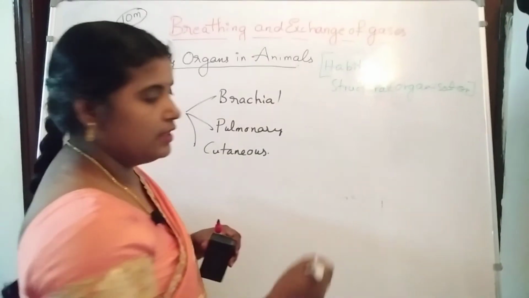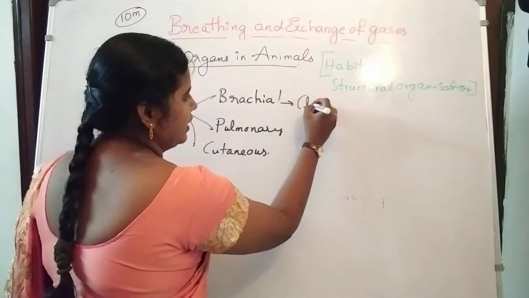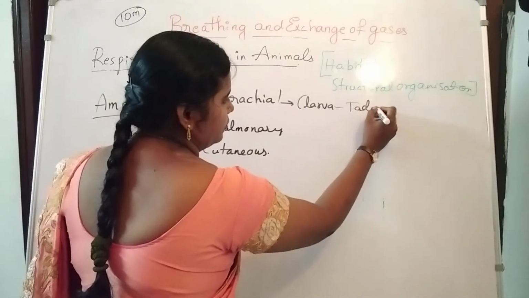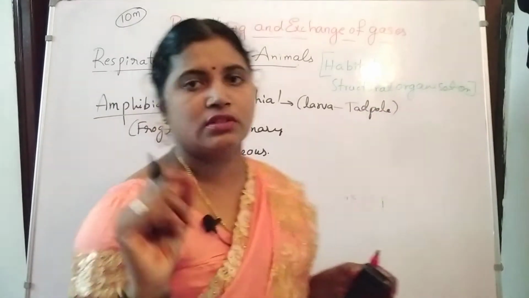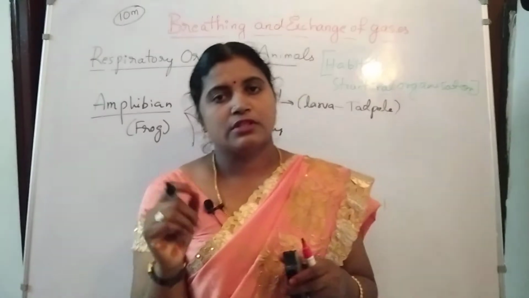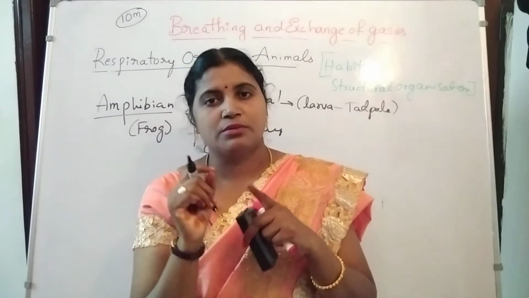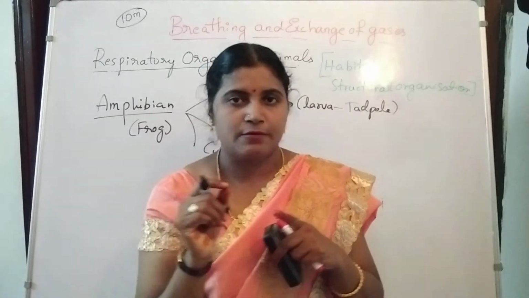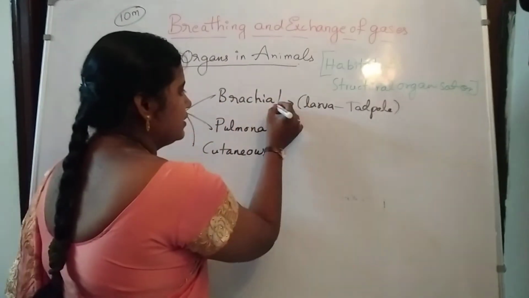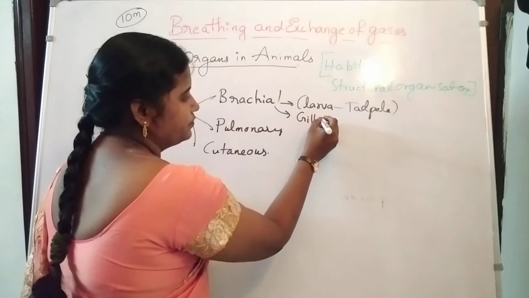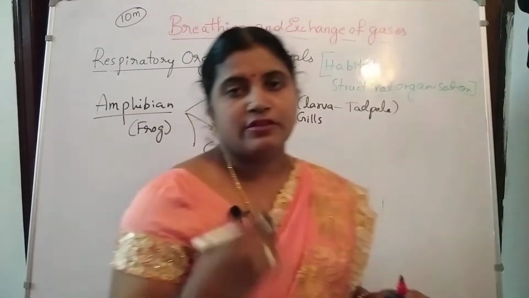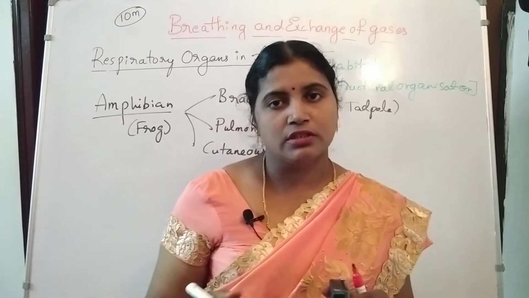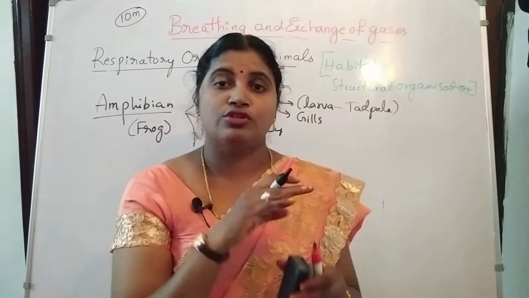Branchial respiration is especially carried out by the larval forms. Larva stage, that is nothing but the tadpole larva. It looks like a fish. At the same time it contains the respiratory organs of a fish, like gills. See, branchial means the respiratory organs are gills. After that, after metamorphosis, the larva is converted into an adult frog. So during this process, the gills are going to disappear.